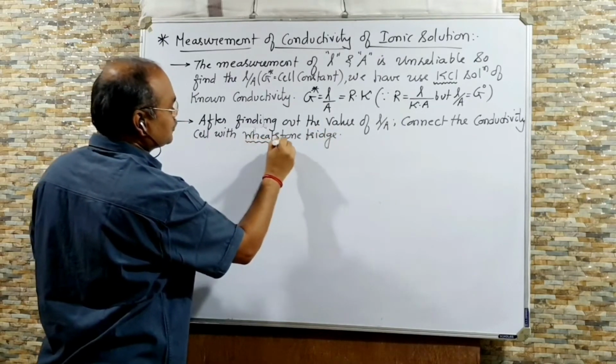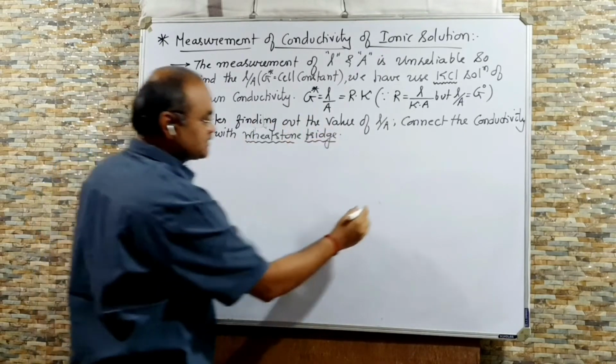Now how to connect that, I will show you the diagram. The diagram is like this.